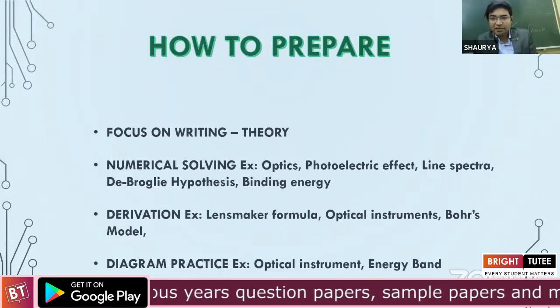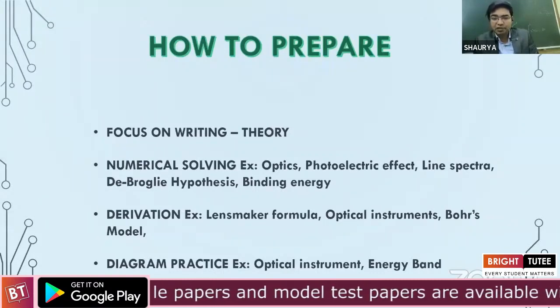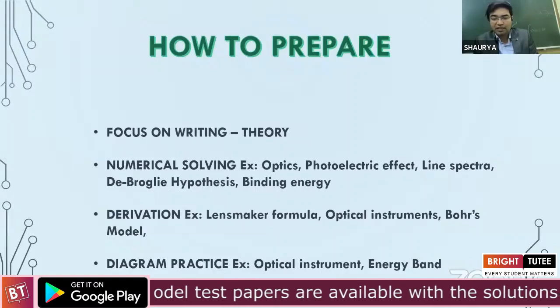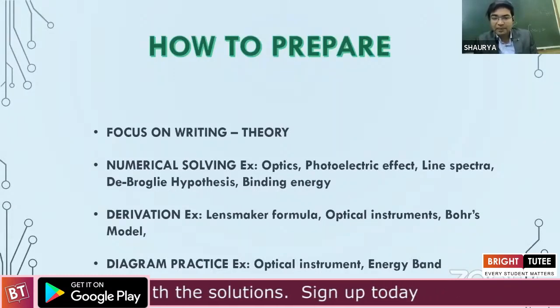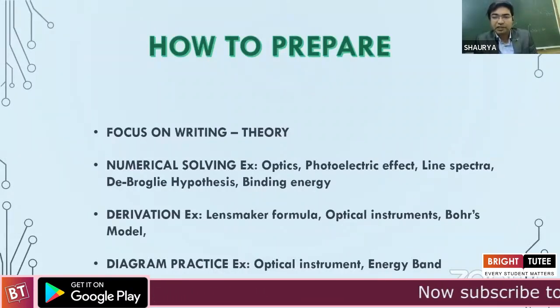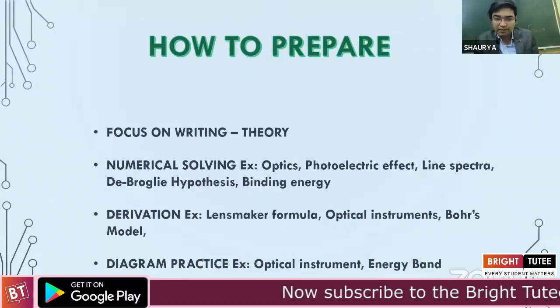I guess this is in totality simple topics, except, I would say, the optics if you cut short; the rest all are literally easy as far as numerical solving is concerned. So we can specifically ask our students to catch hold of some reference book and do at least like 20, 25, 30 numericals a piece on these topics.